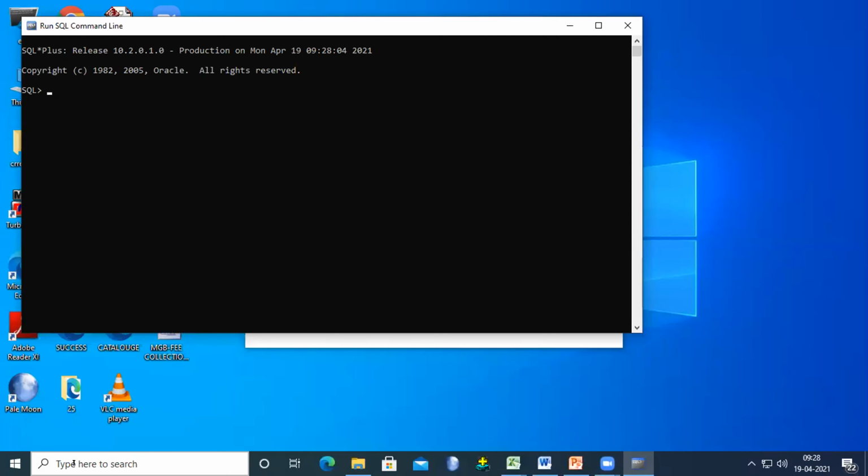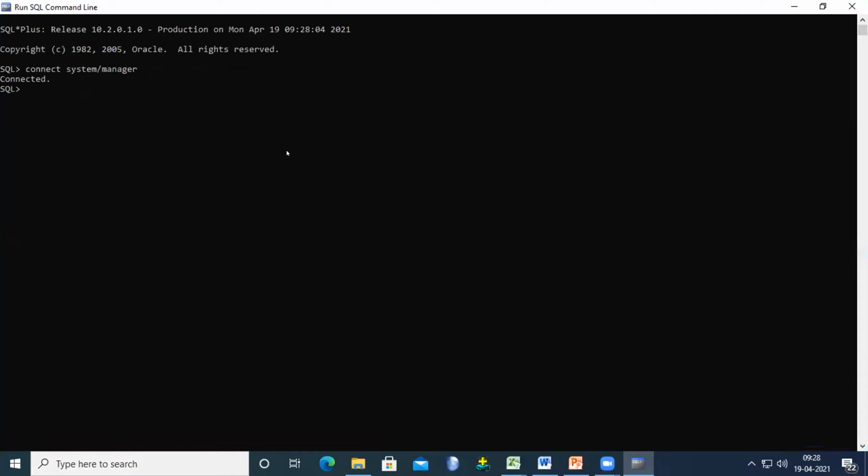SQL Run Command Line, connect system slash manager. I hope all of the members are able to see the screen. When you give the command connect with username and password like this, you will see connected. Now first of all we create one table. Create table, for example the table name is EMP.